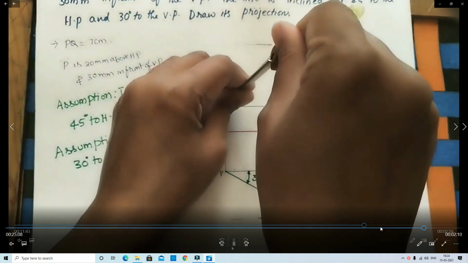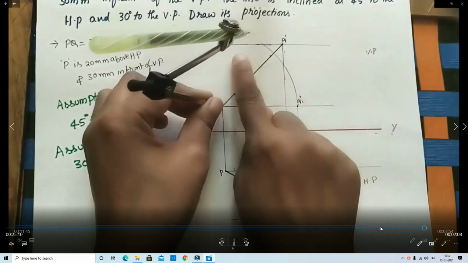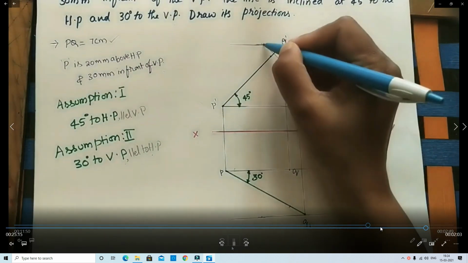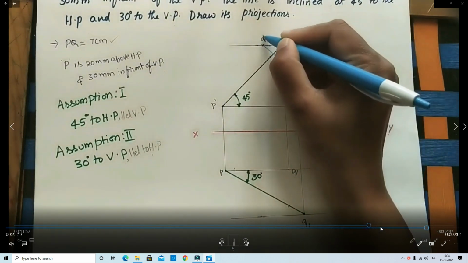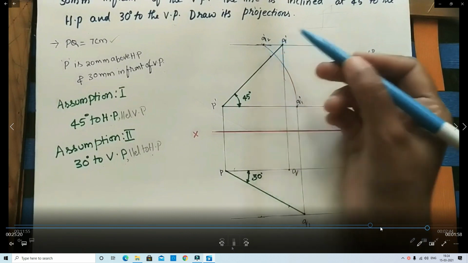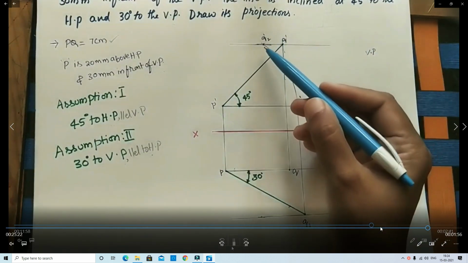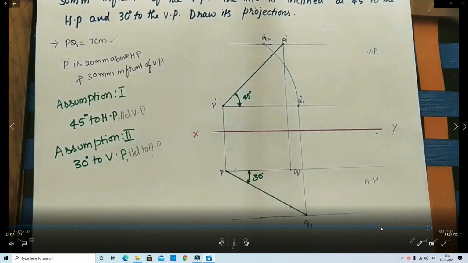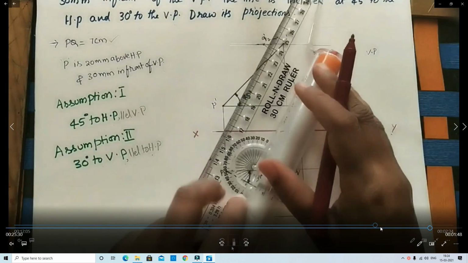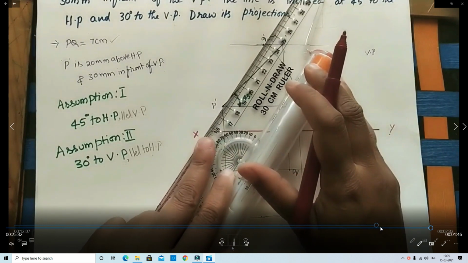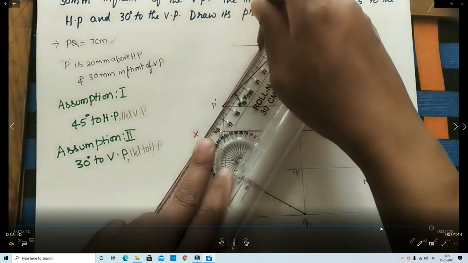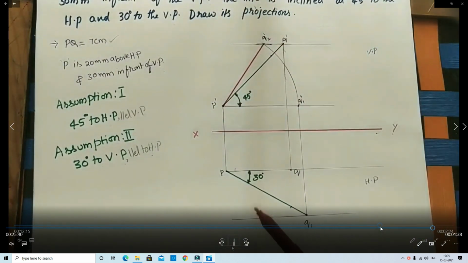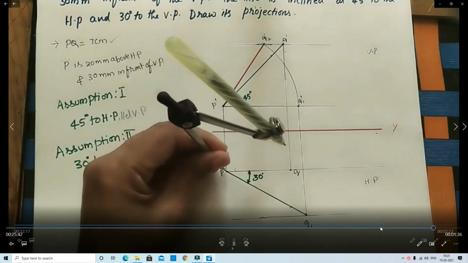You take the compass to measure the distance Q dash to Q1 dash and you draw one arc that intersects the locus of the line, Q dash Q2, Q2 dash. That Q2 dash is the intersection point. Then we draw one line. That is the top view inclination.